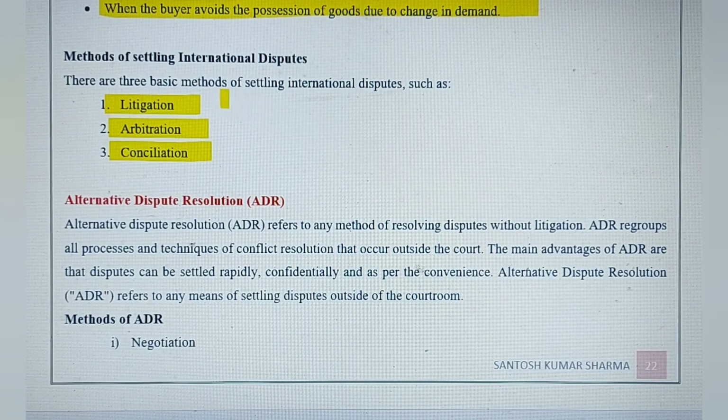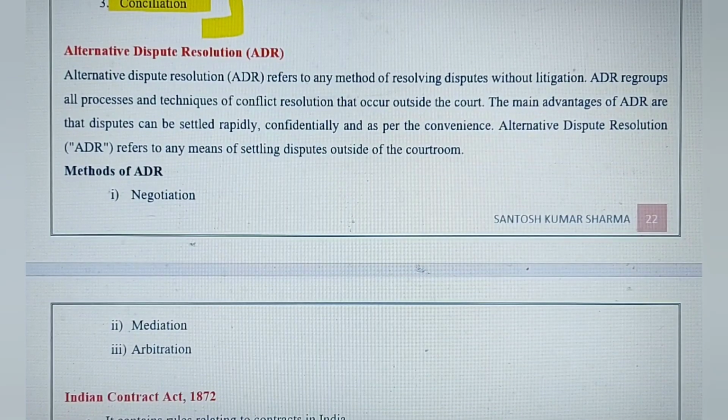So you have to explain these points. All these explanations are there in my study material. In the video, it's very difficult to share all the explanation.